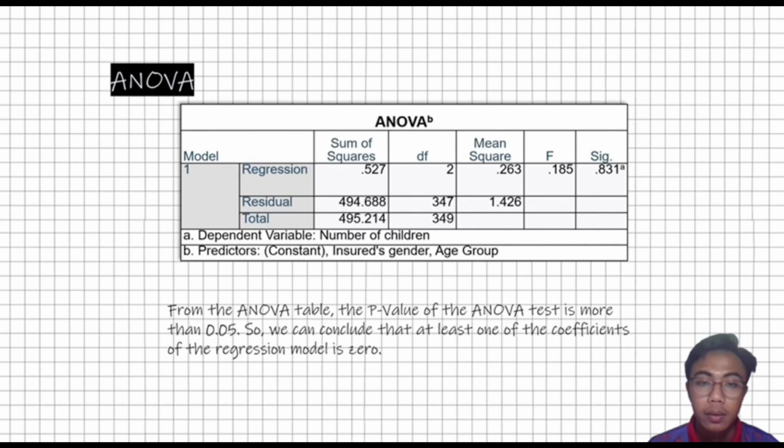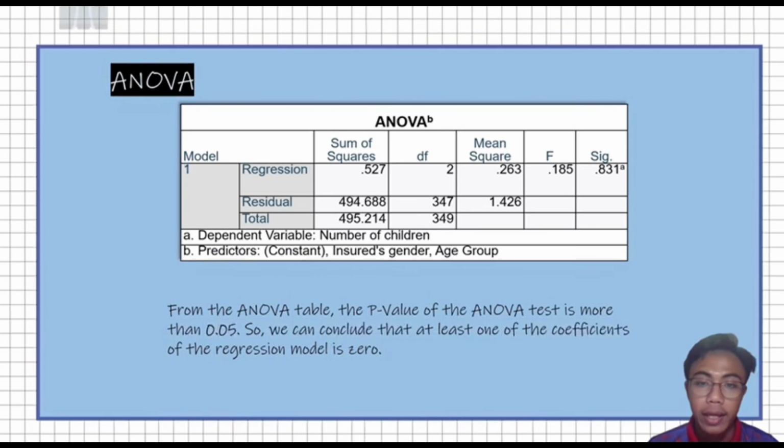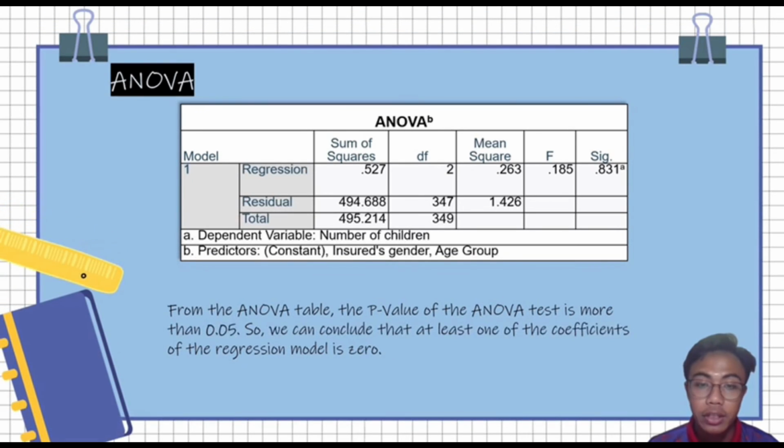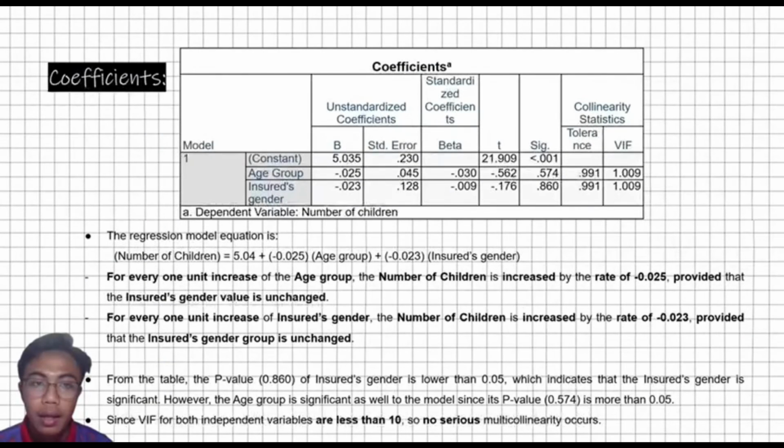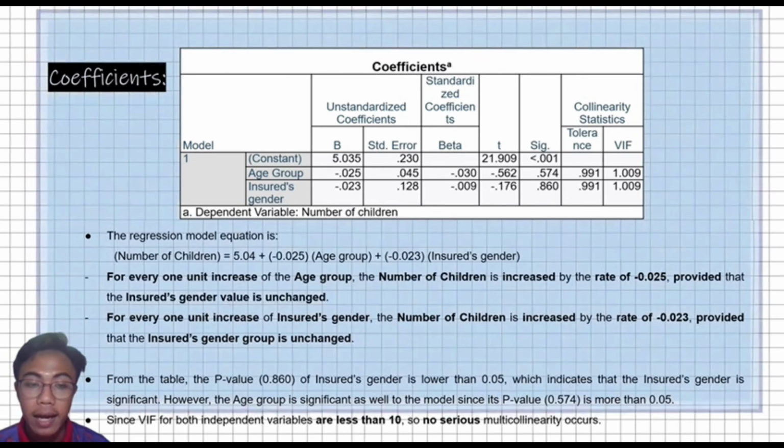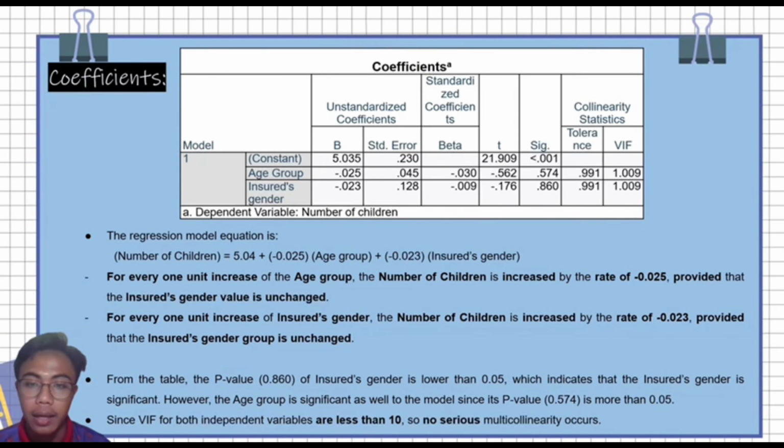For the ANOVA table, the p-value of the ANOVA test is more than 0.05, so we can conclude that at least one of the coefficients of the regression model is 0. And the coefficients. From the table, the p-value 0.860 of insert gender is lower than 0.05, which indicates that insert gender is significant. However, the age group is not significant to the model since its p-value 0.574 is more than 0.05. Since VIF for both independent variables are less than 10, no serious multicollinearity occurs.